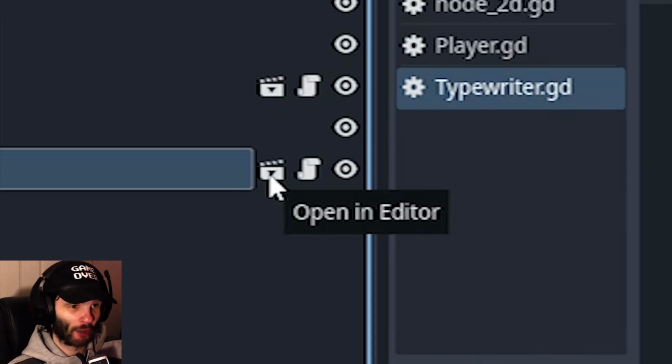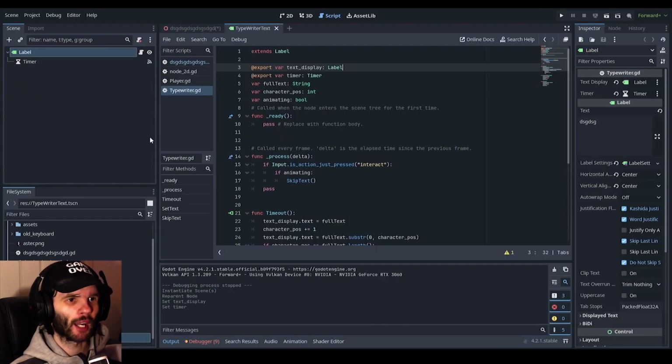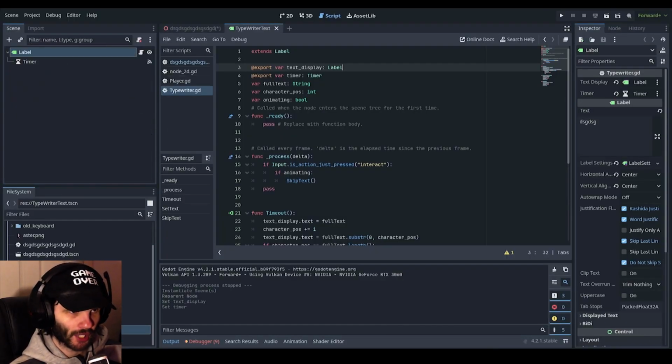I'm just going to call it a video icon; I don't know what else to call it. Let's open the video icon and open an editor. So it opens up the typewriter text scene, which is nice. It's fine. So let's just clear this once again.